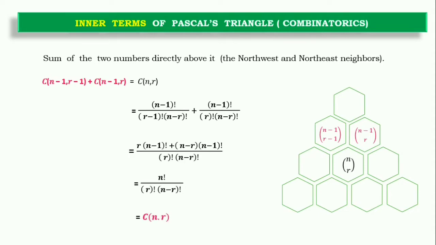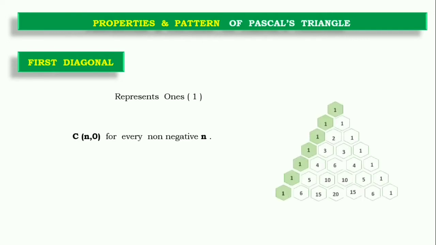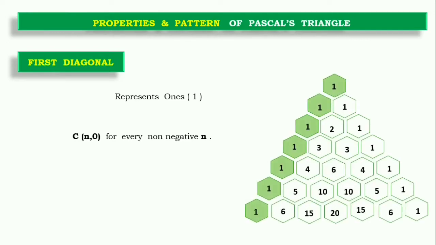We can also prove this using the general notation of combinatorics, and we can prove that this statement is true. Now we will see some patterns and properties of Pascal's triangle. Let's look at the first diagonal of the triangle, which represents only ones. As we know, nC0 is represented by the first diagonal for any non-negative n, so the first diagonal will represent ones.